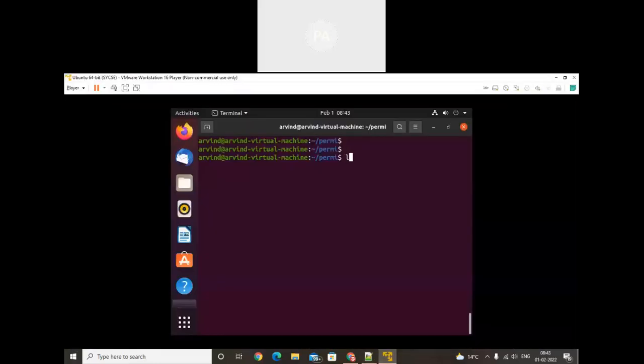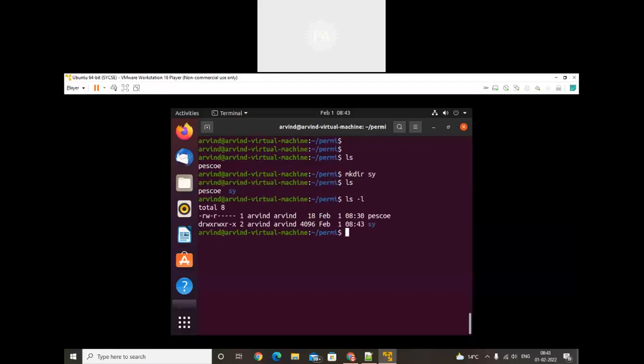ls. Now I will create one folder, mkdir. Name of folder will be the sy only. Let's check out ls. Does we have that folder? Color change होता है. ls -l करके देखते हैं. So now we'll discuss about the sy only. We do not want to discuss about the file. Okay, file हमने discuss कर लिया.